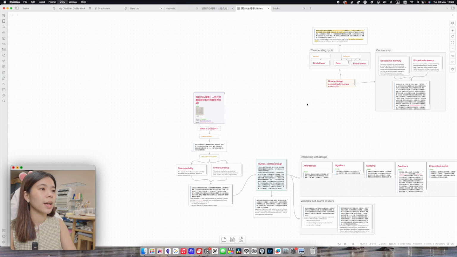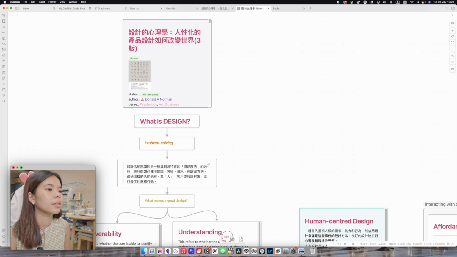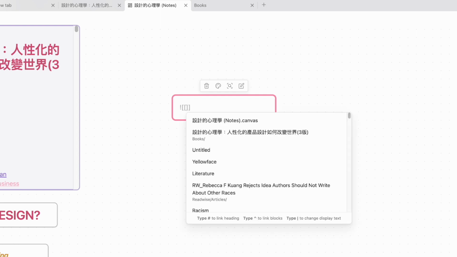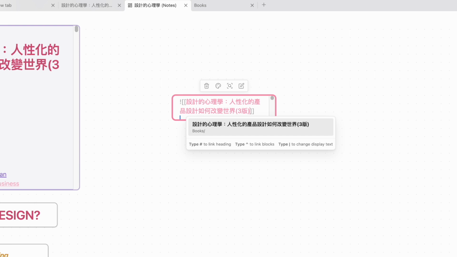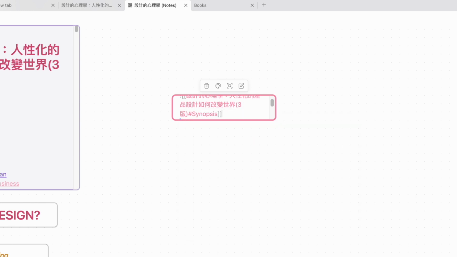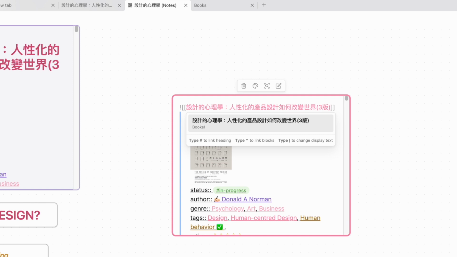But actually what I like to do in Canvas is just put a note thing and then put an exclamation mark, which means embed, and double brackets, go to that page, say tab, and then I can link to any heading with a hash. So I can just link to the synopsis maybe, and it will be here, and I can resize it. But I can also link to each block.